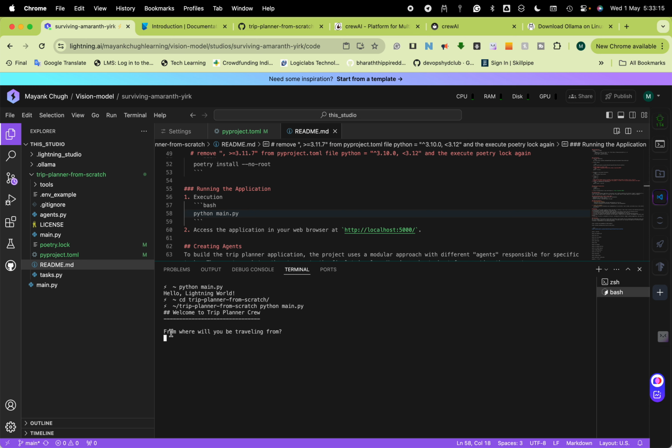Now it is asking me where I will be traveling from. I'll say Hong Kong, because I'm living in Hong Kong. Where do you want to go? Delhi. When do you want to go? In June. And what are your interests?